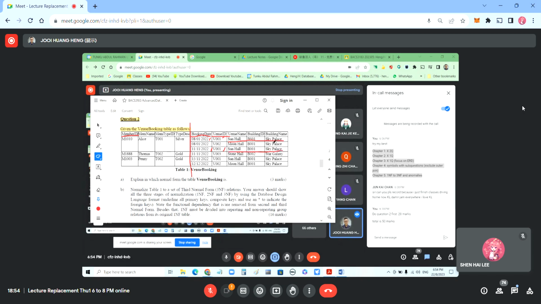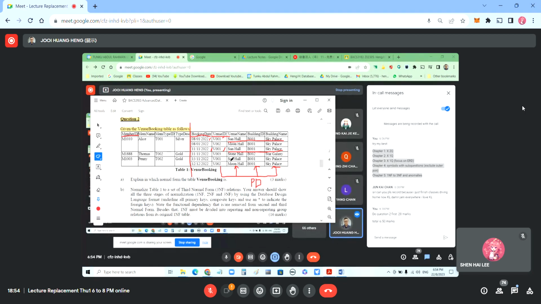All are the same. So this one determines the others. We call it partial dependency. It means that from venue ID itself, you can know all these three because they are the same.